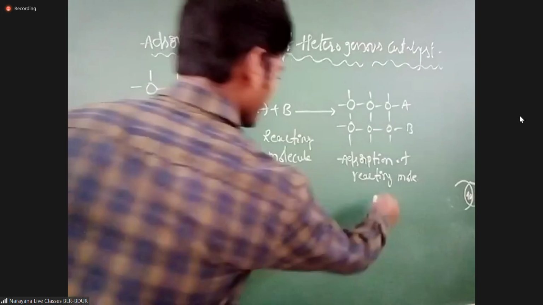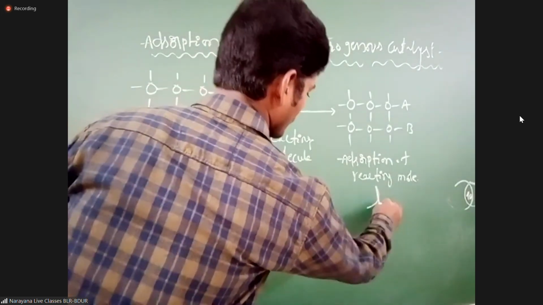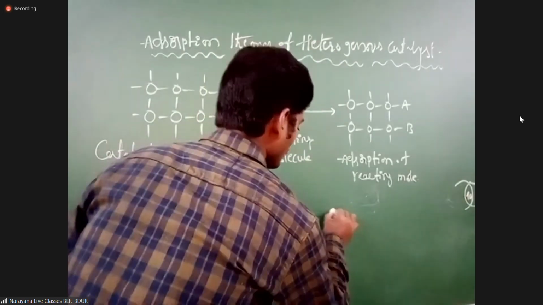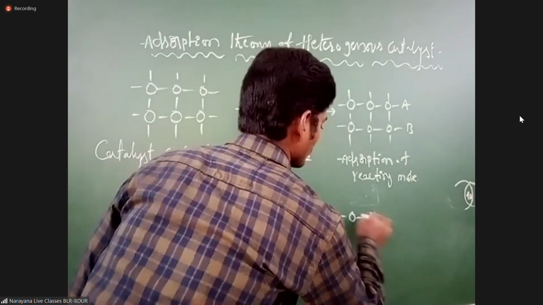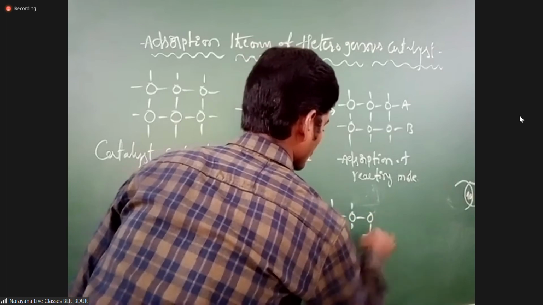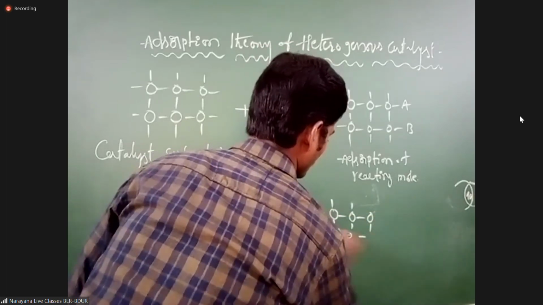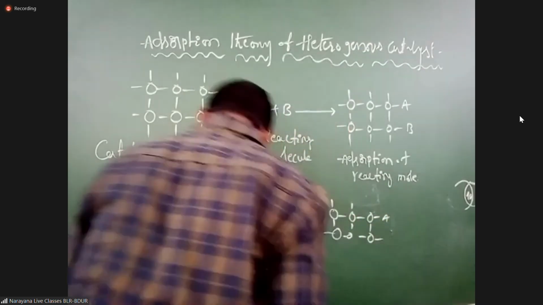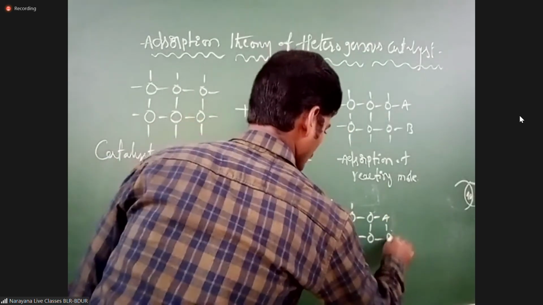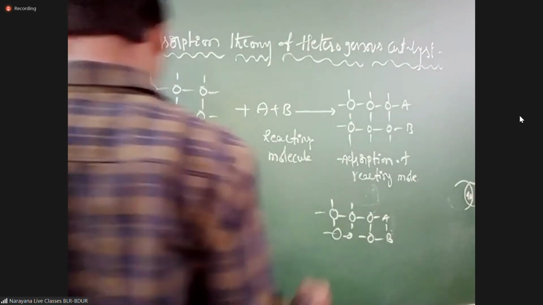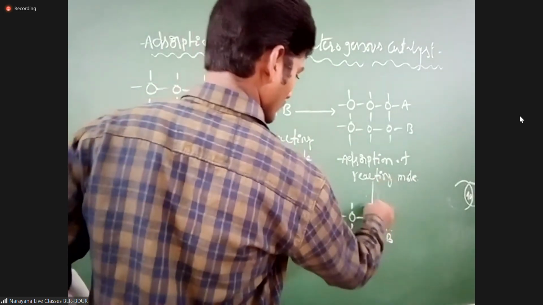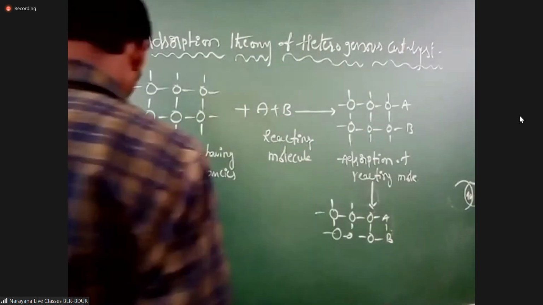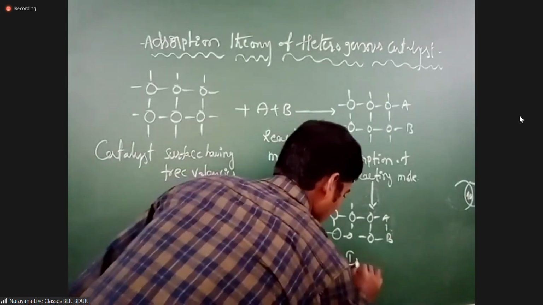Again this one. This is called the intermediate.